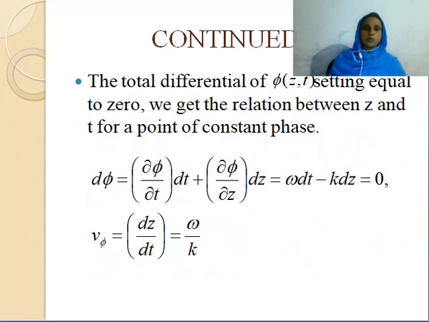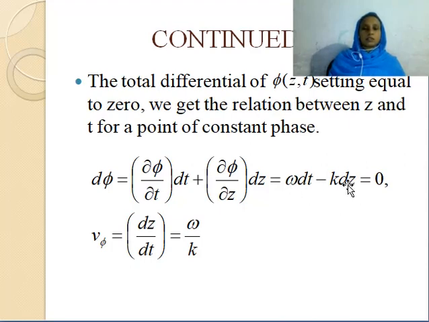Okay, so we can find out the total differential of the phase function and equate it to 0. Then we get the relation between z and t for a point of constant phase. Okay, so the exact differential of phi, d phi equals dou phi by dou t into dt plus dou phi by dou z into dz. Okay, this is equal to omega dt minus k dz.